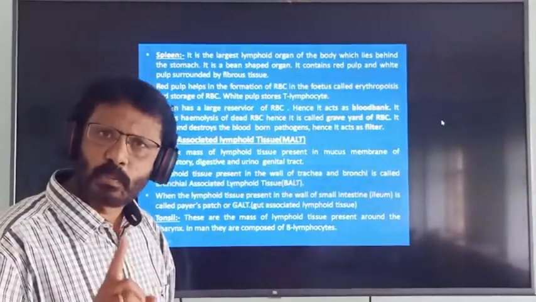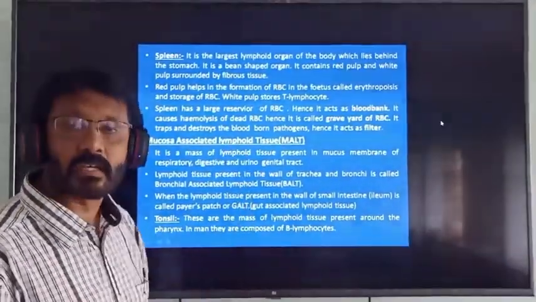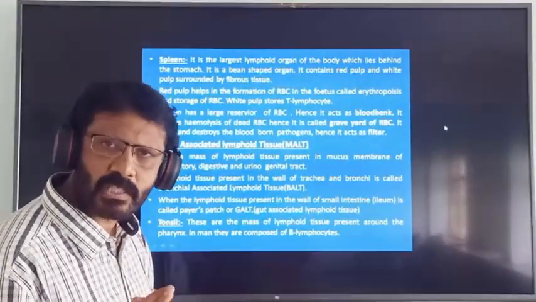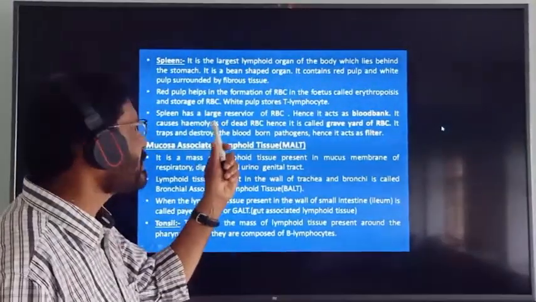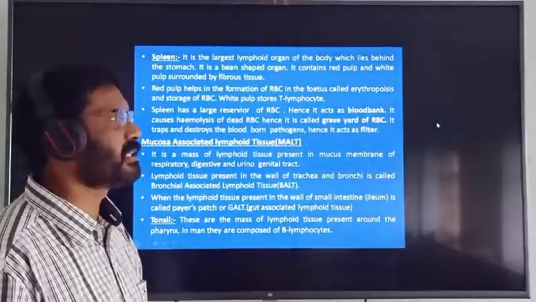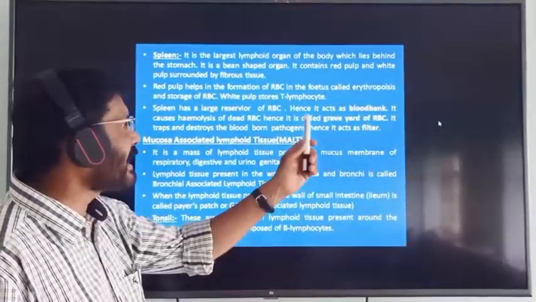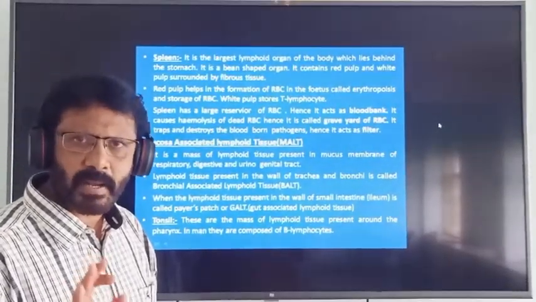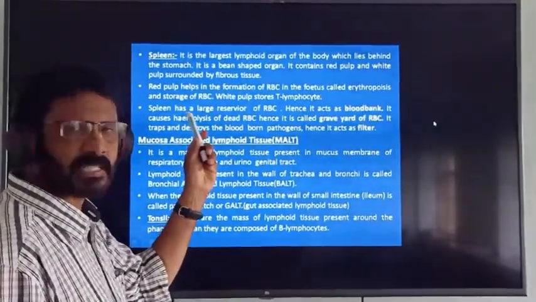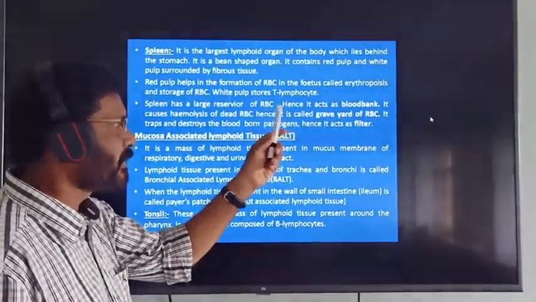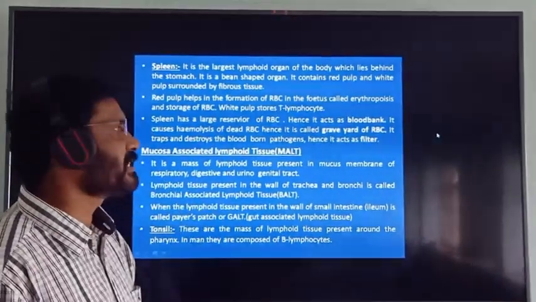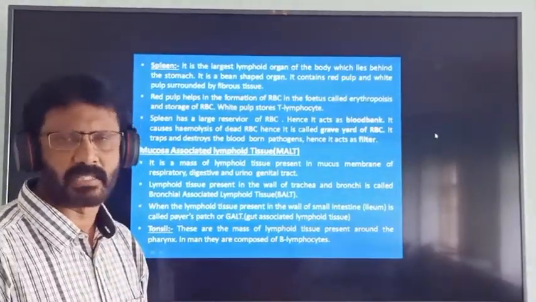Next point, spleen has a large reservoir of RBC. That means spleen helps in the storage of RBC. Hence, it acts as a blood bank. So spleen is called blood bank because it has a large reservoir of RBC. So spleen causes hemolysis of dead RBC.